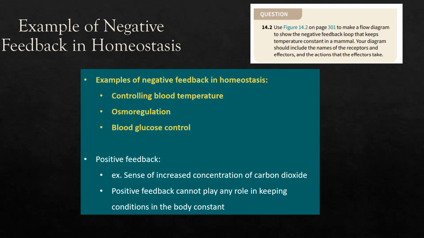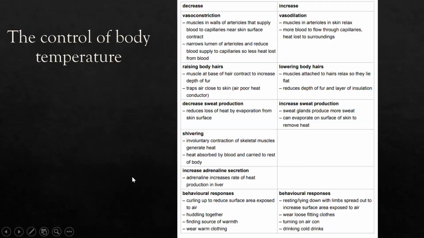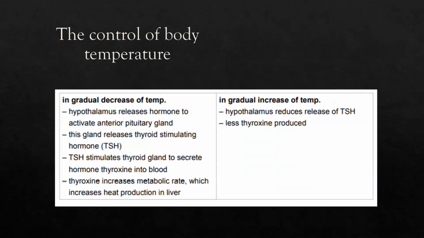For example, if our body has a high CO2 concentration, we need to remove the CO2, for example by breathing more. But when we breathe more, we do more respiration, and we produce more CO2. This is called positive feedback, because the response to the stimulus of increasing CO2 is increasing respiration, which increases CO2 production again. And positive feedback cannot play any role in keeping conditions in the body constant. Okay, so I think this is it for controlling body temperature. Thank you.